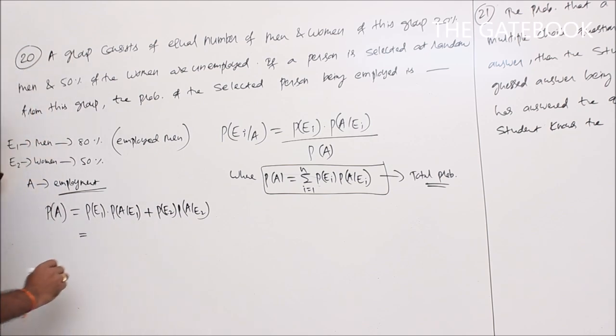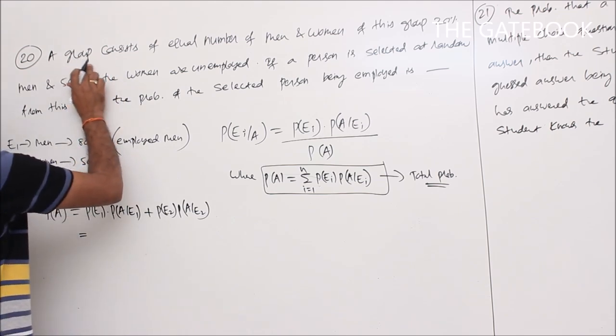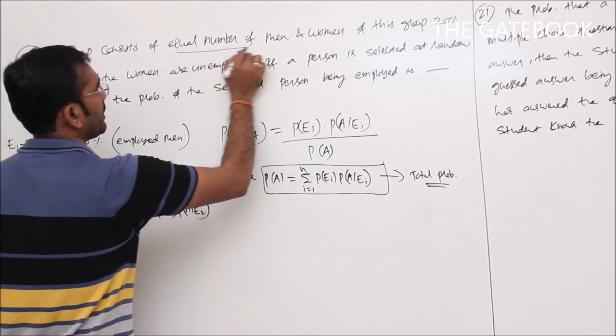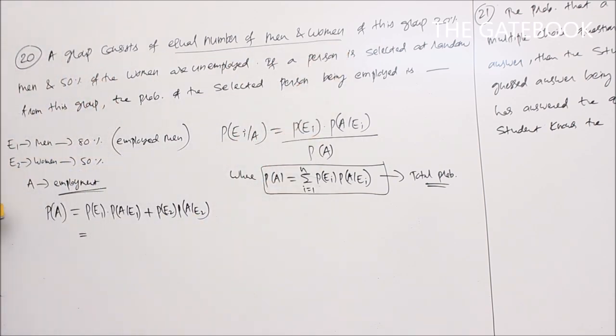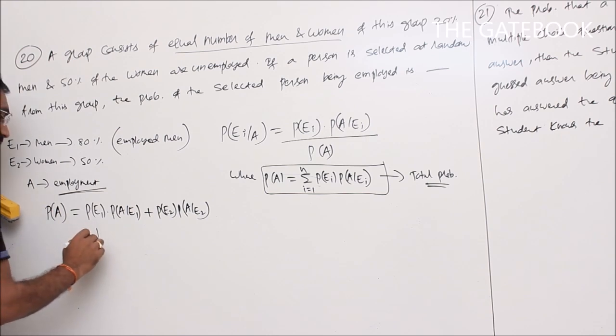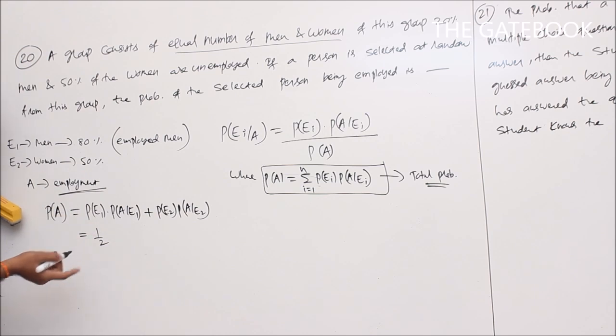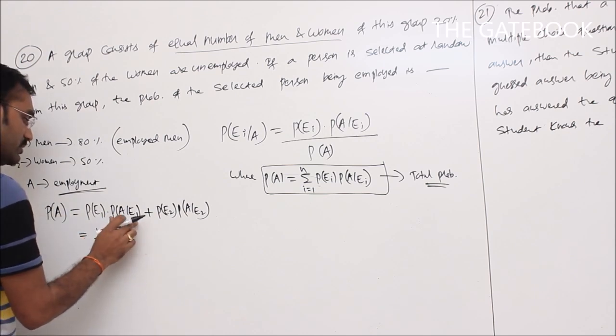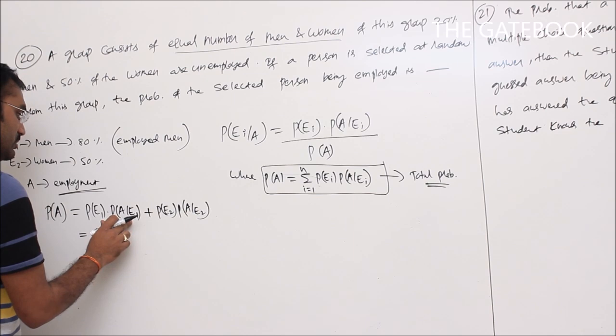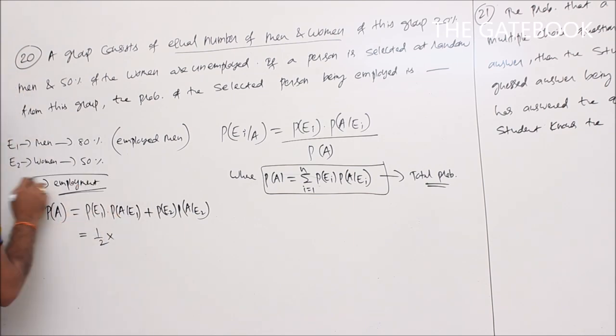Here P of E1 refers to selecting a man. It is given that the group consists of an equal number of men and women, so the probability of selecting a man or a woman will be the same, that is 1 by 2, into P of A given E1. What is A here? A refers to employment, E1 refers to the men group.